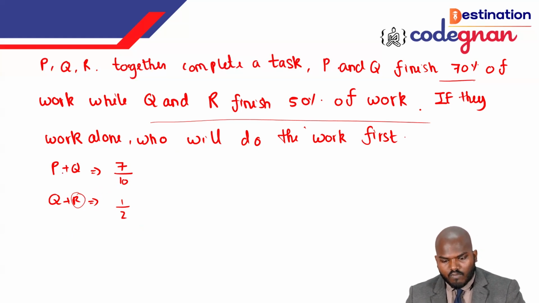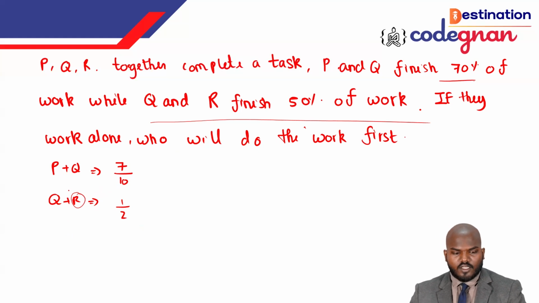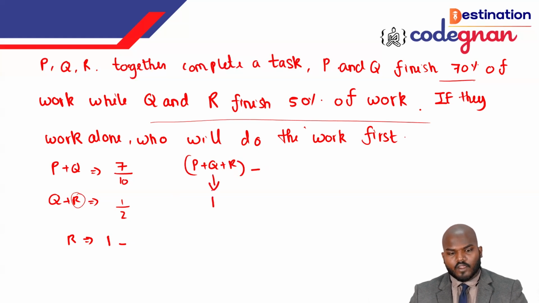So the 1 day work of Q and R we can call what? That is, R is equal to something like 7 by 10. We can call it like this: 1 day work of R is equal to the total work, which I'm taking as 1, minus P plus Q plus R. You can take the three terms as I told. The total work is equal to 1, PQR combined doing the work. We can call it PQR, and you have the value P plus Q, and this value is 7 by 10.